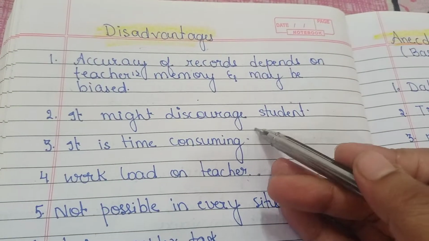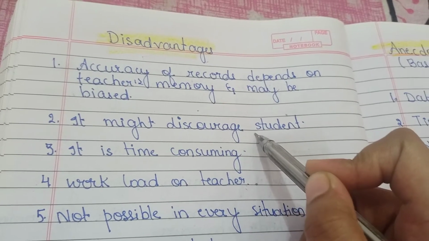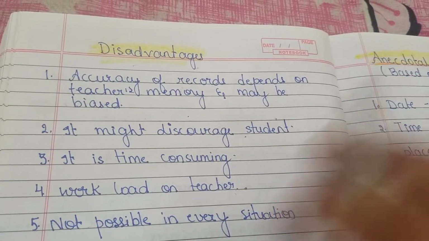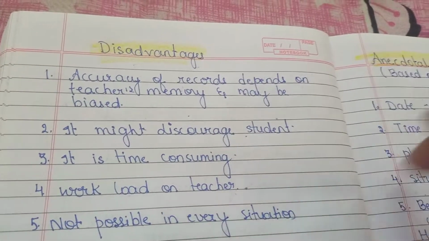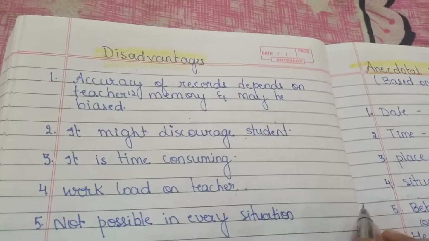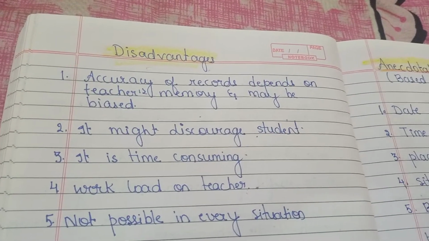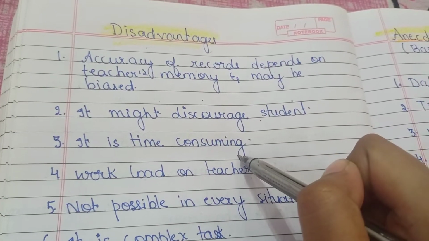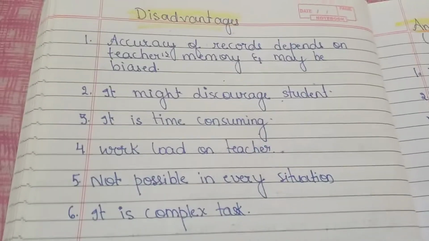It can be discouraging for the student whom the teacher is trying to observe. If the teacher is observing a particular student, that could be a discouraging situation for that student. It is also time consuming, because the teacher has a lot of work to do in school.